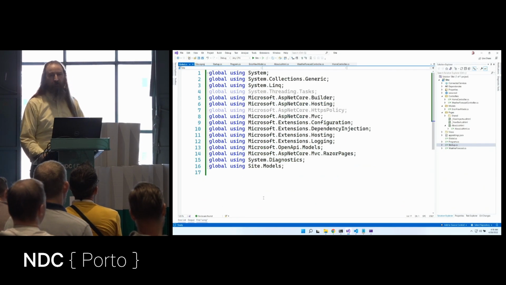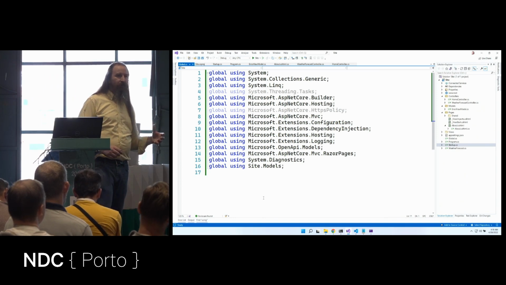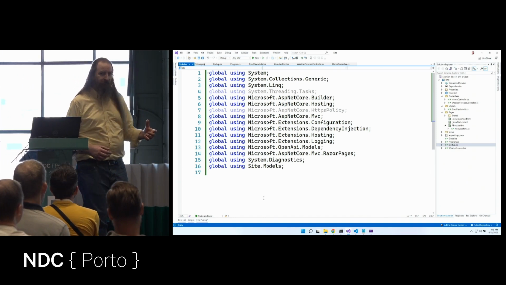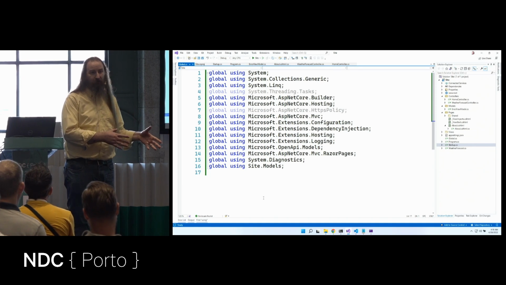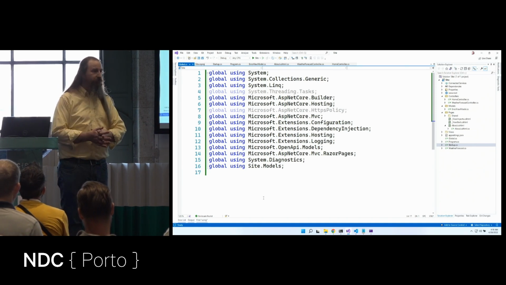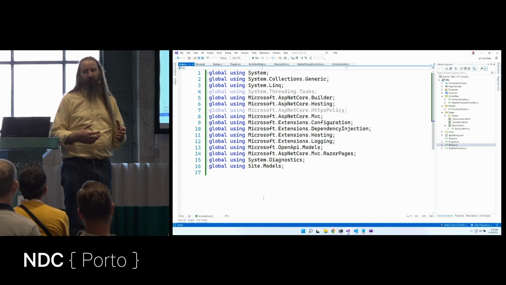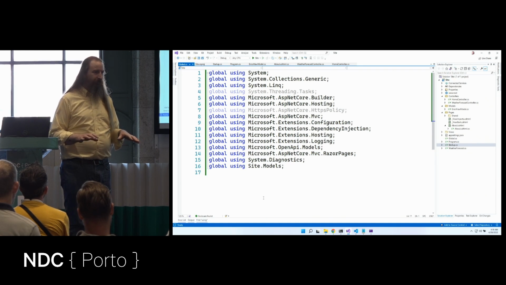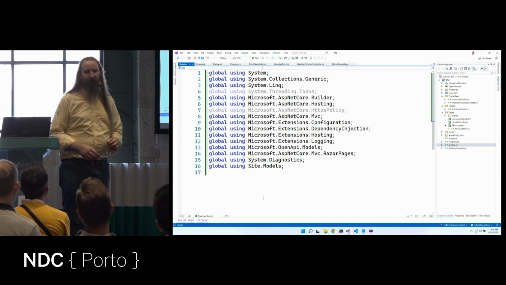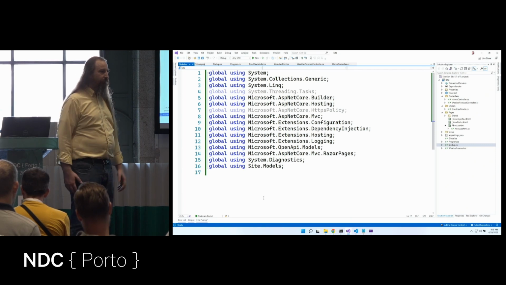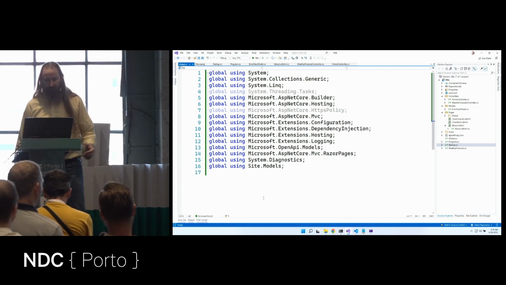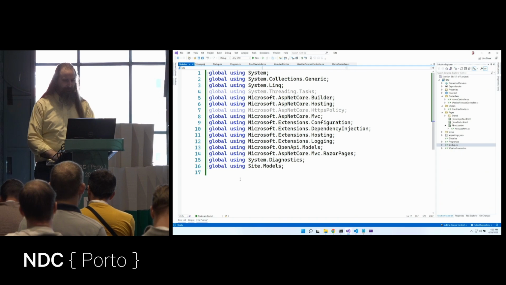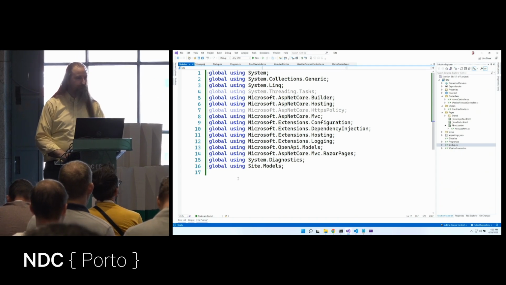Now the cool part here is if we needed to specify a specific using that may only apply to one file, we can definitely use the other syntax without the global in front of it. And that might be helpful if we need to disambiguate something, maybe we have two classes that have the same name in different namespaces. We can do that inside of a particular file. But I love that I've kind of centralized these usings into one spot here.